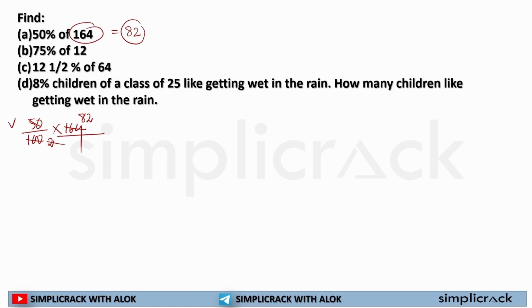I hope you understand the calculation. You can solve it in any way. You just need to approach it the way in which it is easier for you to solve this question. Okay, so the first question is done.